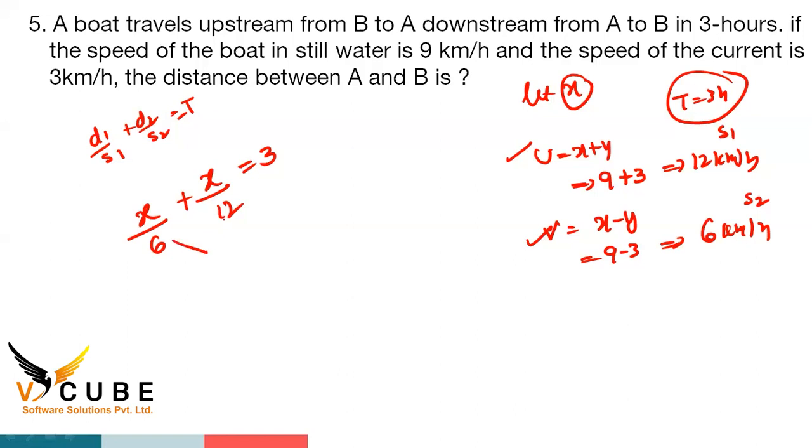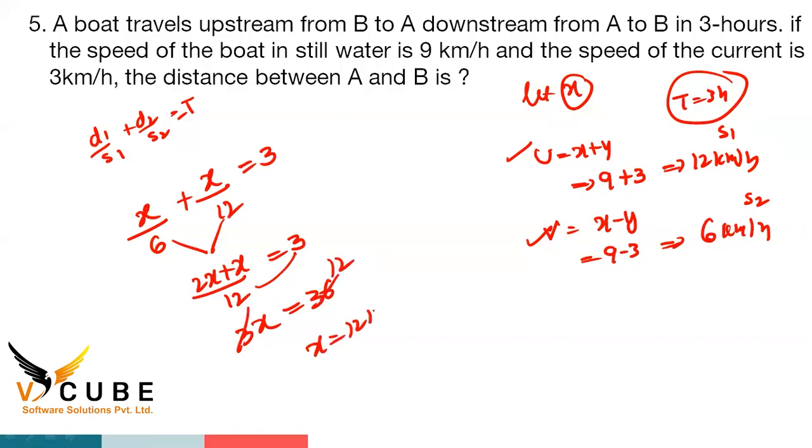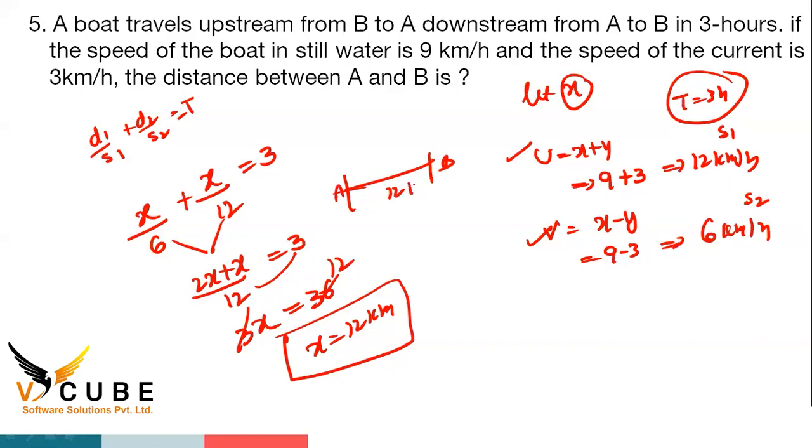Okay, 6 and 12. What is the LCM? 12. How many times here? 2 times. 2x plus x is equal to 3 into 12. So 2x plus x is 3x. 3x is equal to 36. X is equal to how many kilometers, guys? 12 kilometers. The distance between A and B is 12 kilometers. Same model, but numbers change.